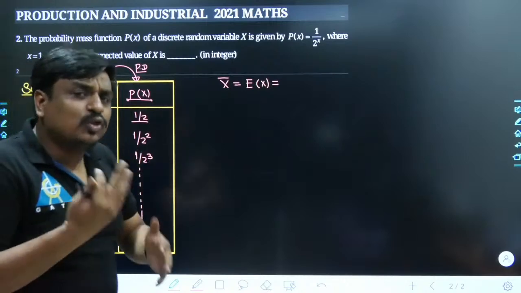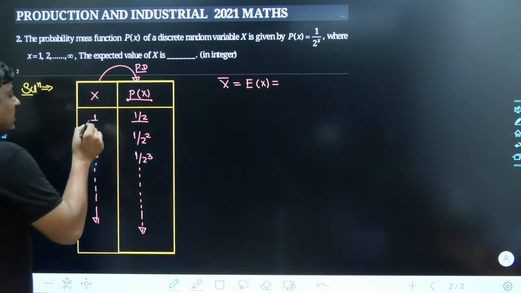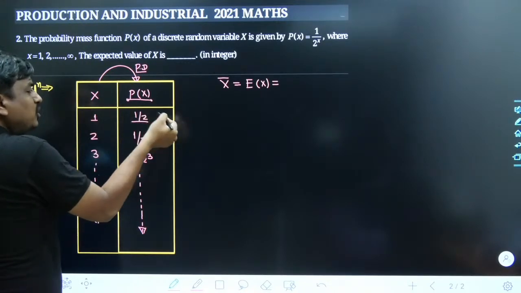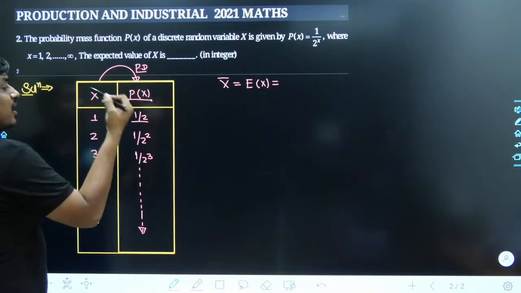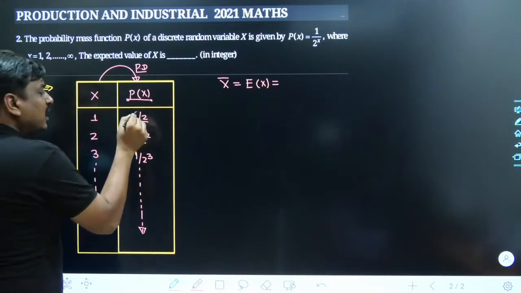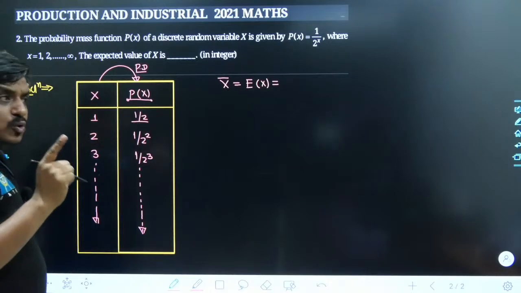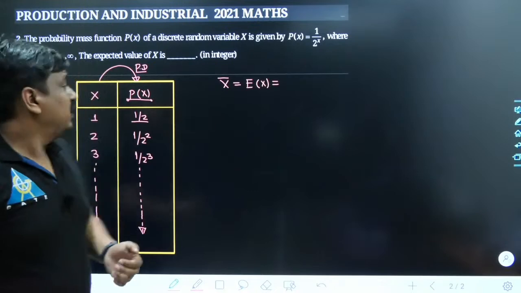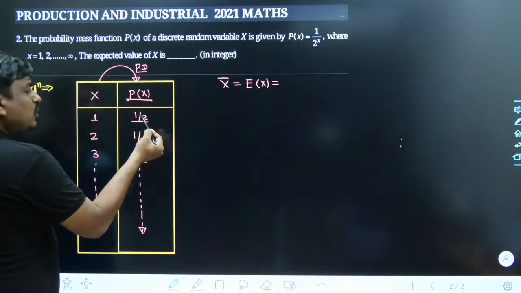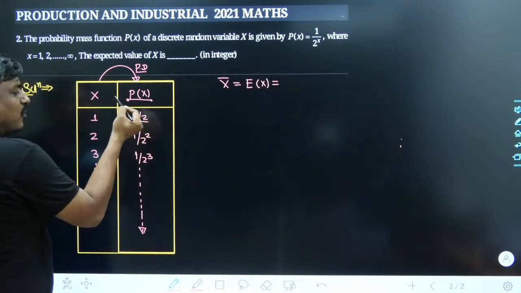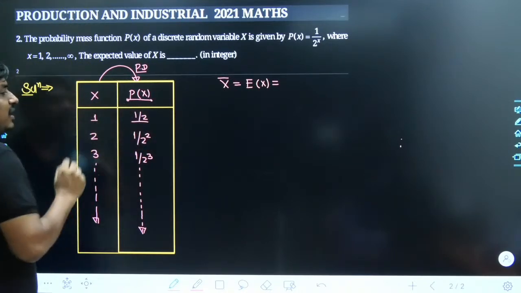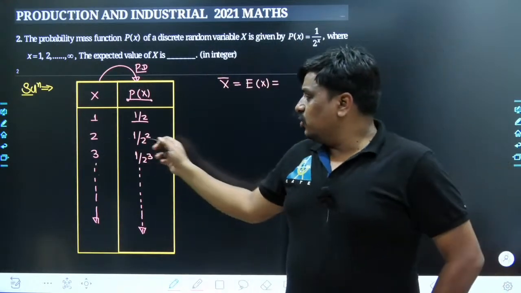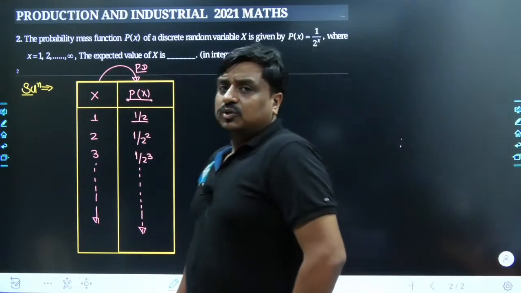My dear friends, the concept is almost the same. So far, you were just telling how many times 1 has been repeated. The values used to be 1, 2, 3, 4, 5, 6, and so on. But rather than writing frequencies, you have written 1 upon 2, and even though 1 upon 2 is a probability, it is still talking about the frequency or the repetition. What it indicates is that out of 2 trials, there is a chance that one time the random variable would gain its value as 1. Similarly it goes with this, and it keeps going on.